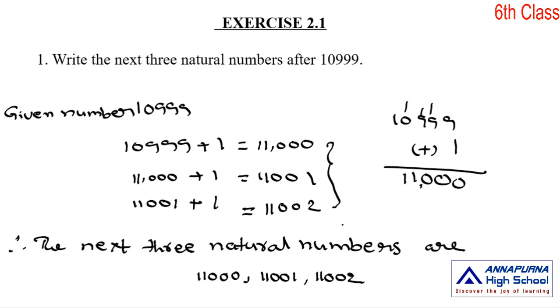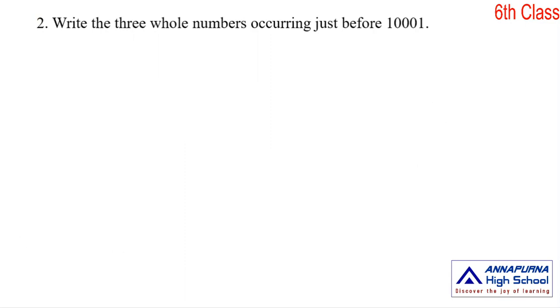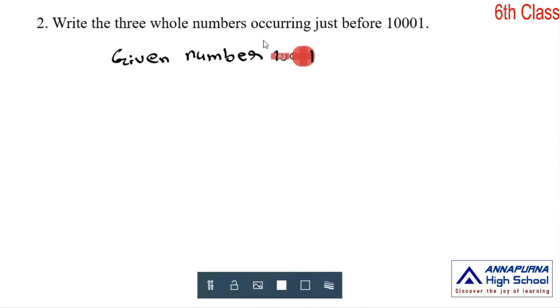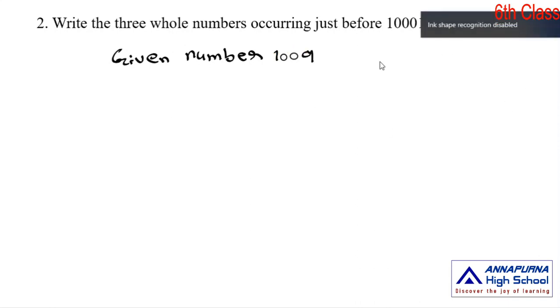Next problem, let us discuss the next problem. Write three whole numbers occurring just before 10,001. Before 10,001 means we find the predecessor of this one, we get the previous number. The given number is 10,001.